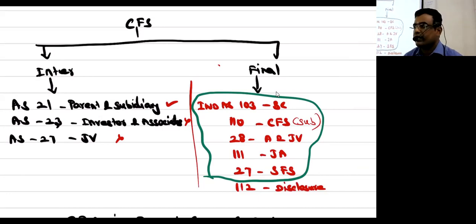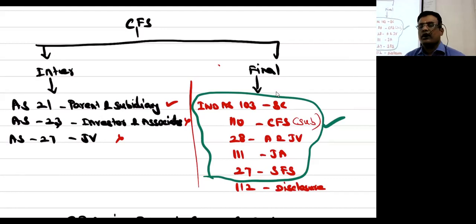I hope you are with me. The starting point of consolidation itself is 103. Then 110 is the main standard. 90% of our classroom time will go to 110 only.